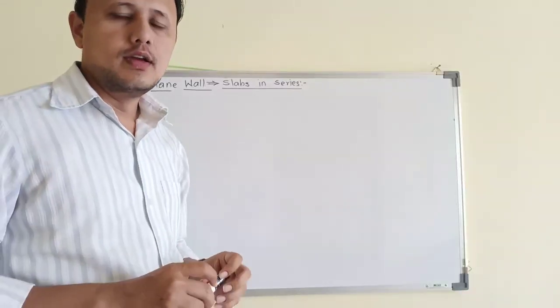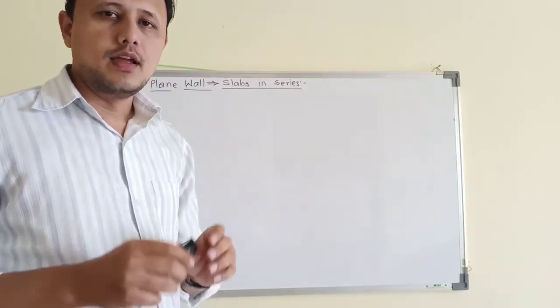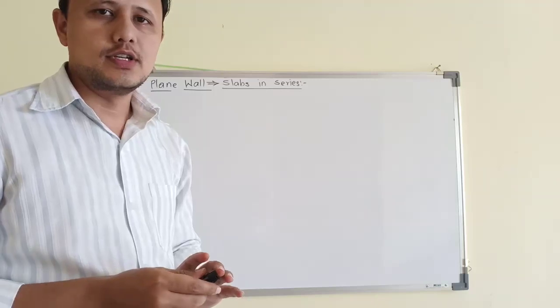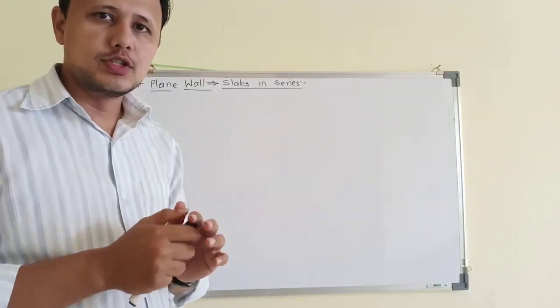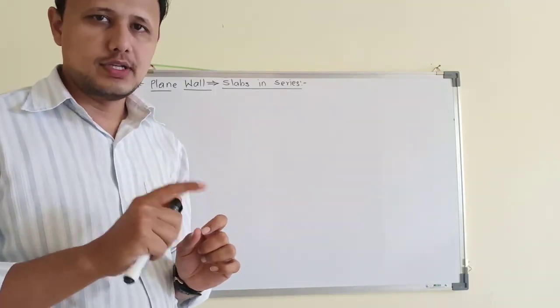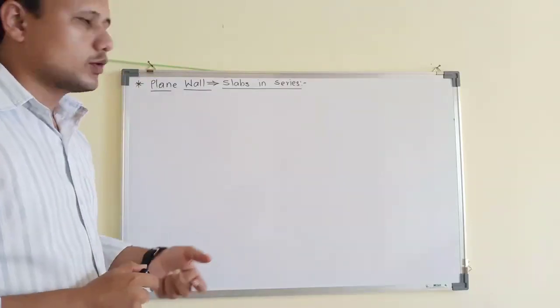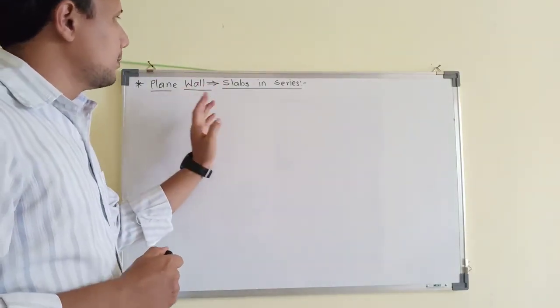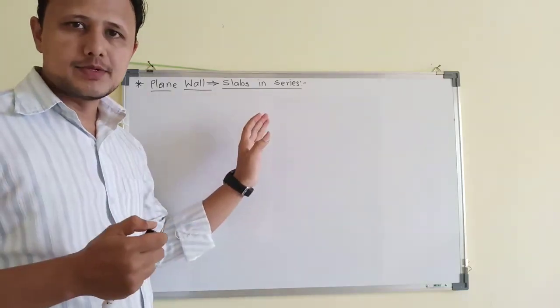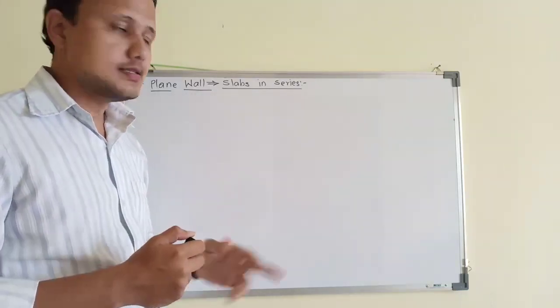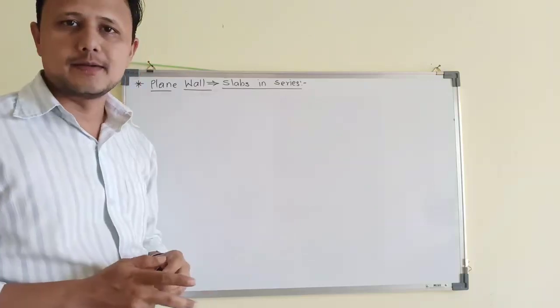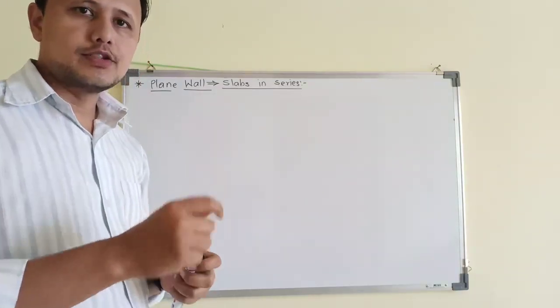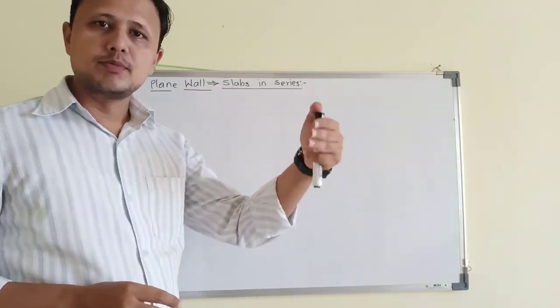Hello everyone. In the previous session we have seen how to apply electrical analogy to a particular problem which involves combination of conduction and convection. Now we are going to see the next section in which there is a plain wall but it is made up of multiple slabs, made up of multiple materials which are arranged in a series manner. This is a very practical application because every wall is made up of multiple materials.